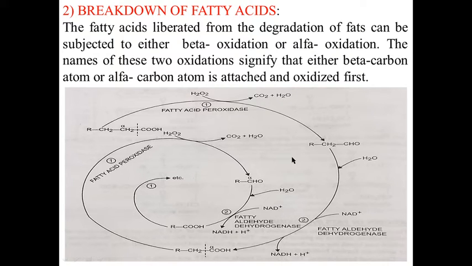The fatty acids are oxidatively decarboxylated by an enzyme fatty acid peroxidase. The oxidizing agent is H2O2 and the fatty acid is converted to an aldehyde having one less carbon. The aldehyde is then directly oxidized with NAD by an enzyme fatty aldehyde dehydrogenase. The coenzyme NAD is reduced into NADH2 and a fatty acid with one less carbon atom is produced, which can enter the cycle again.